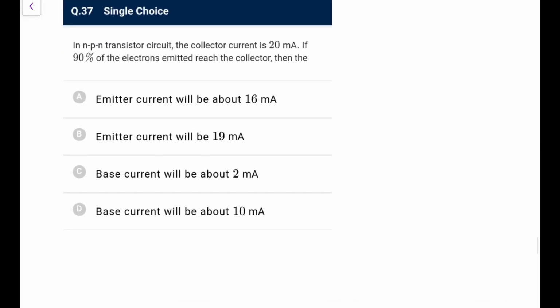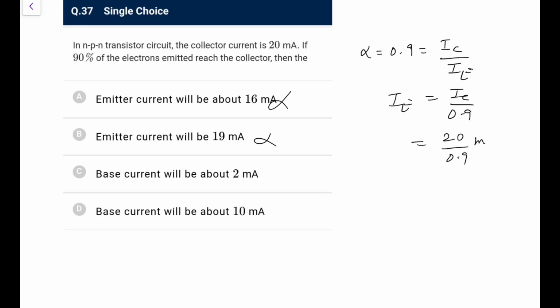Next one. In NPN transistor circuit, collector current is 20. If 90% of the electrons emitted reach the collector, then, so that means alpha is 0.9, that is IC by IE. So IE is equal to IC upon 0.9, so it would be greater than 20. So base current you know is very small, so what we can say, IE is IC upon 0.9, I can write it as 20 upon 0.9 milliamperes.